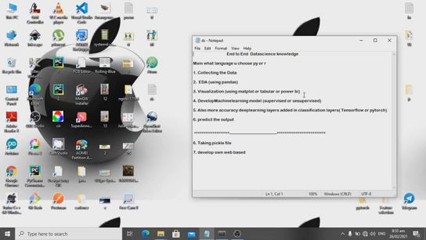Then I go directly to feature extraction. Feature extraction means cleaning the data and keeping what I require. I use that for exploratory data analysis.